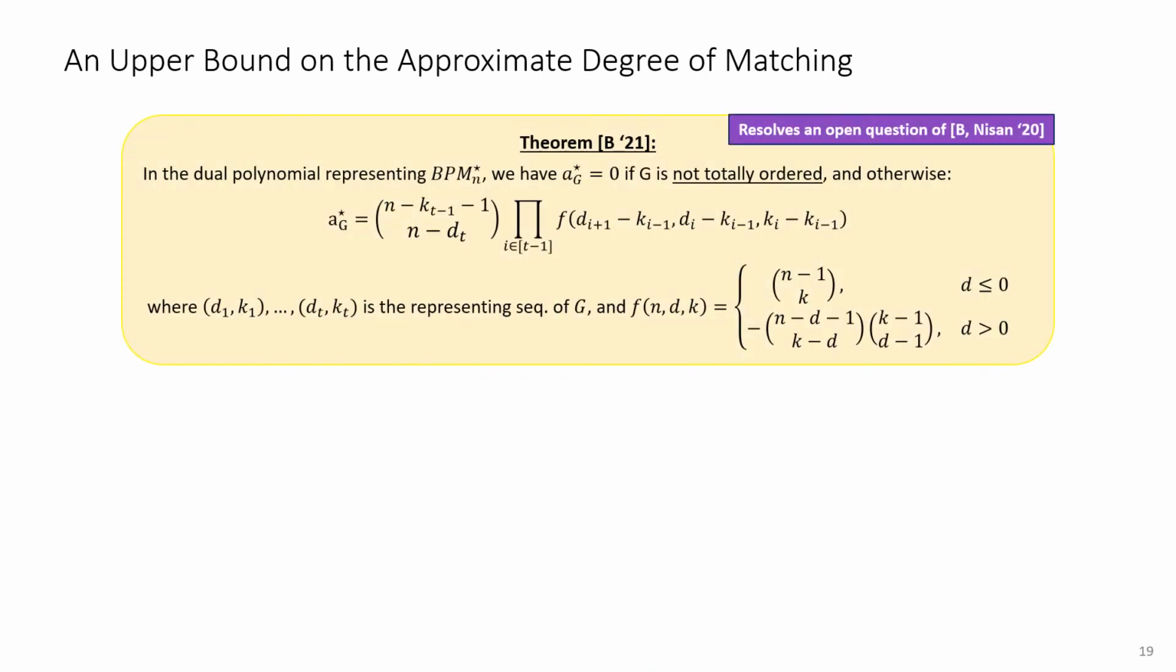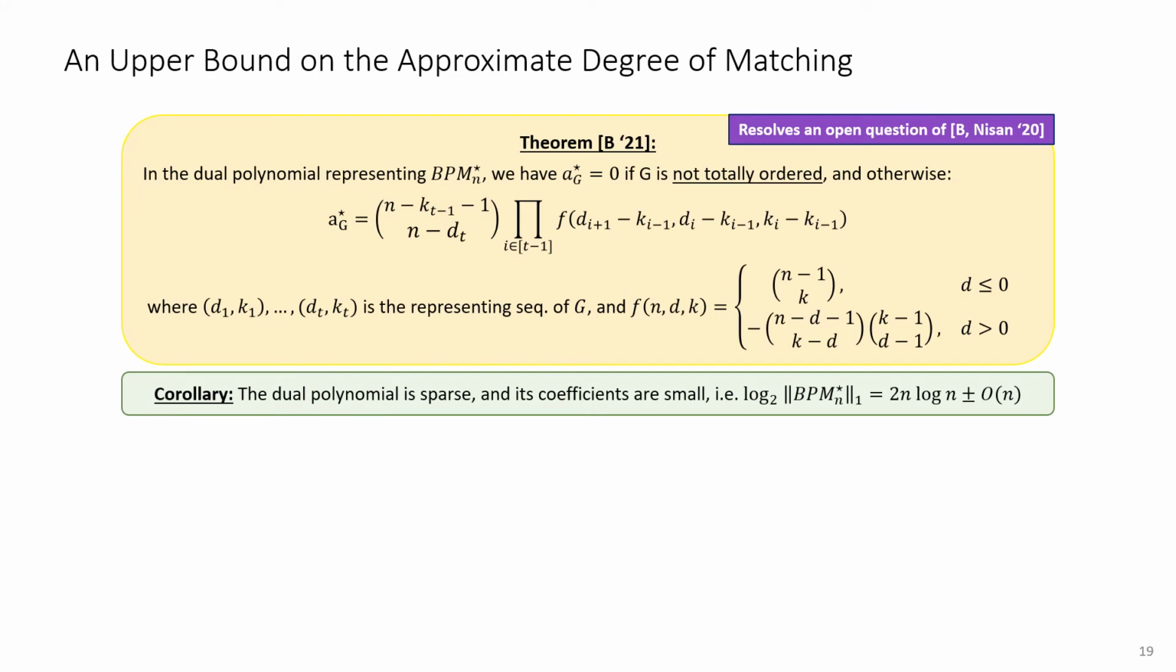Working through the details from the previous slide gives us the following characterization of the dual polynomial of matching. This resolves an open question from the previous paper. As an immediate corollary, we get the following surprising fact. This dual polynomial is both sparse, and the magnitude of its coefficients is small. In fact, they are only at most exponential in n log n.